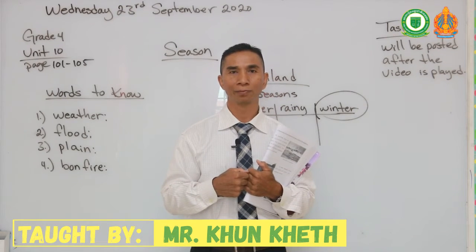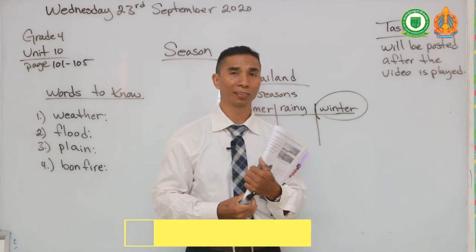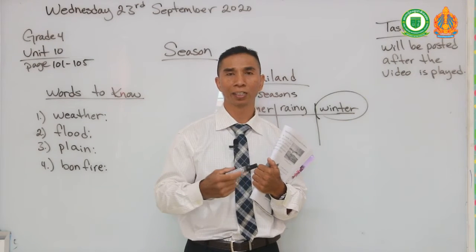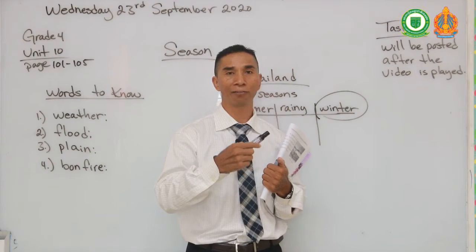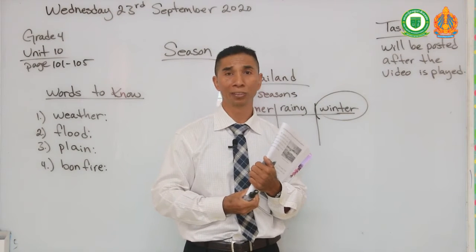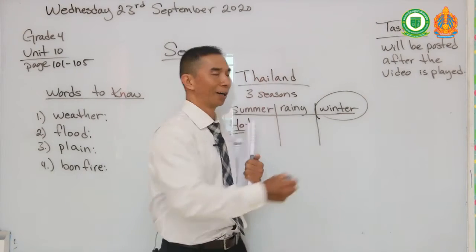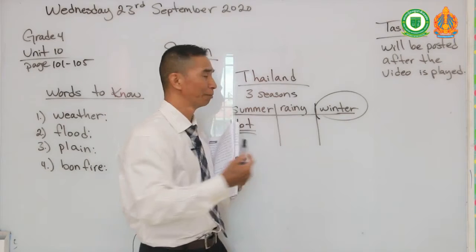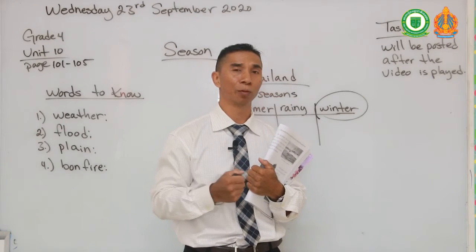Why is that? Can you explain to me or give me an answer on our Telegram page? Maybe because Thailand is a bigger country than Cambodia, and maybe because Thailand is further north where it has a high mountain range connected to China, and this high mountain range can be the cause of winters. Maybe, or maybe not. Please answer on our Telegram page. Explain to me why Thailand has winter and Cambodia doesn't.